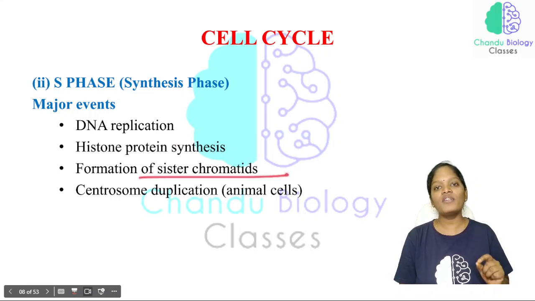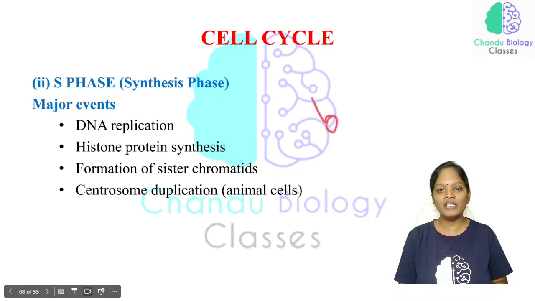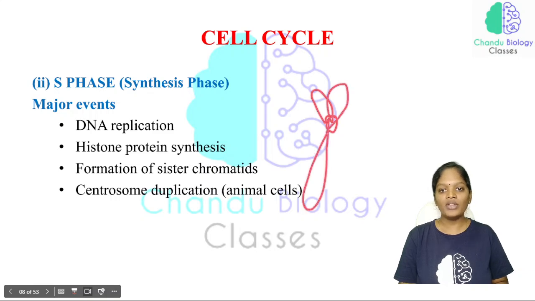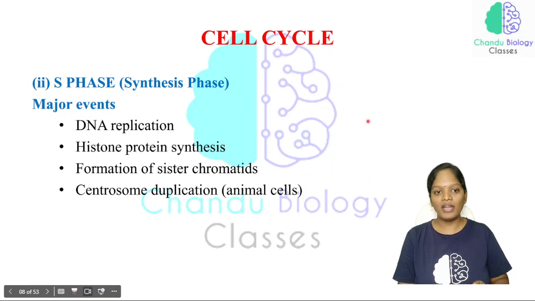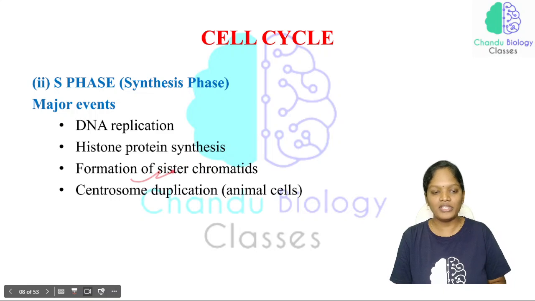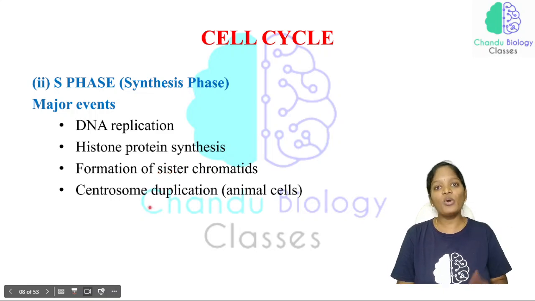Now, the formation of sister chromatids. This is a chromosome, and one chromosome has two sister chromatids. All these sister chromatids are also formed in the S phase. Now centrosome duplication.